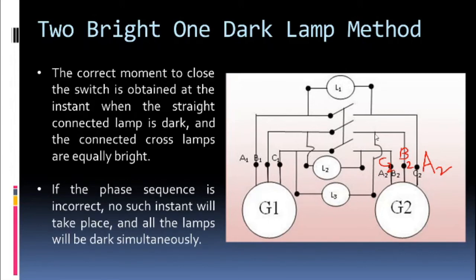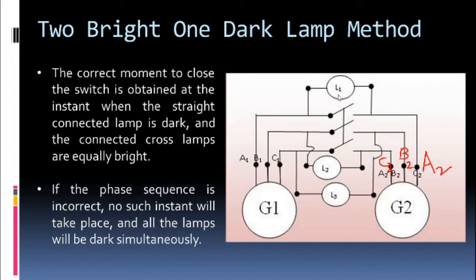So when the correct moment to close the switch is obtained, because at that instant again we will realize the three lamps. So in these three lamps we will see the sequence of the lamp, how they are getting bright and dark. Okay, and the perfect situation where you will have to operate this particular switch will be that these two, L2 and L3, are equally bright while L1 is completely dark. Whenever you will have that instance, because the brightness and darkness will be continuously changing when you will operate this,